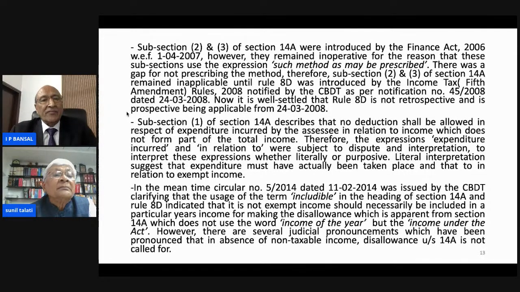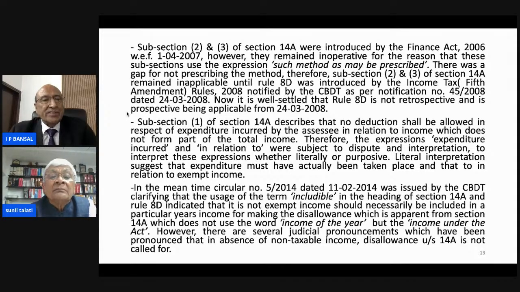I will mention that there is Circular number 5 of 2014 dated 11th February 2014, issued by CBDT, clarifying that the use of the term "includable" in the heading of section 14A and Rule 8D indicates that exempt income should not necessarily be included in a particular year's income for making disallowance.